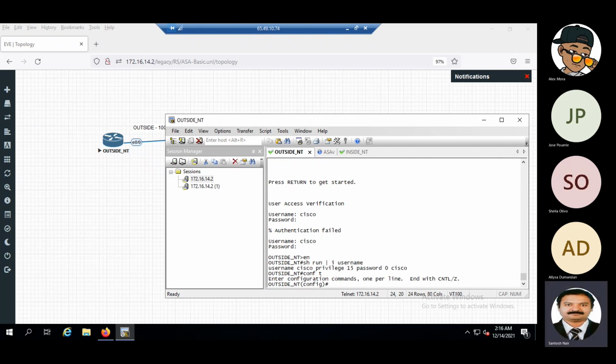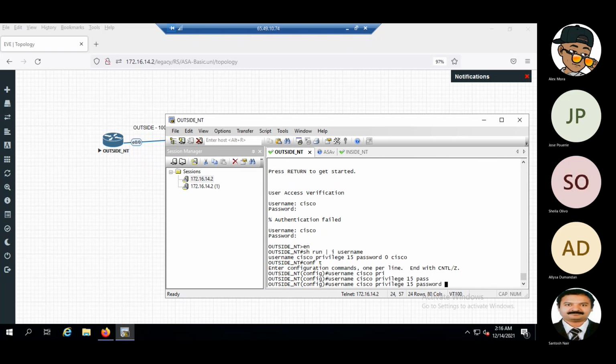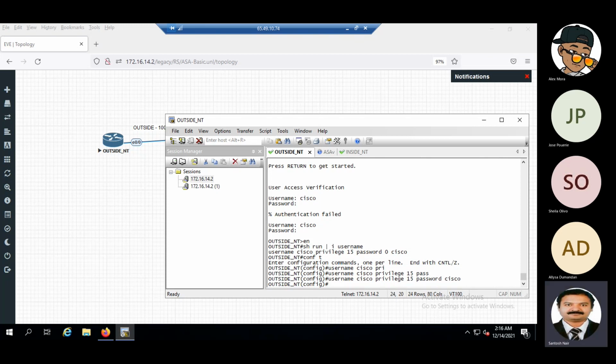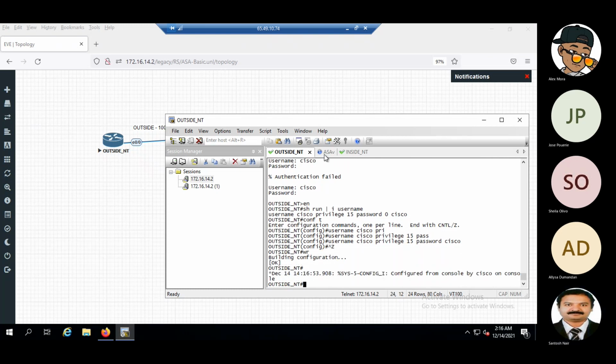Let's clear it. If you give a space there, it will be there in the password also. So we have to be very careful while we are giving a space in the password. Okay, so from inside to outside, the telnet is happening fine.